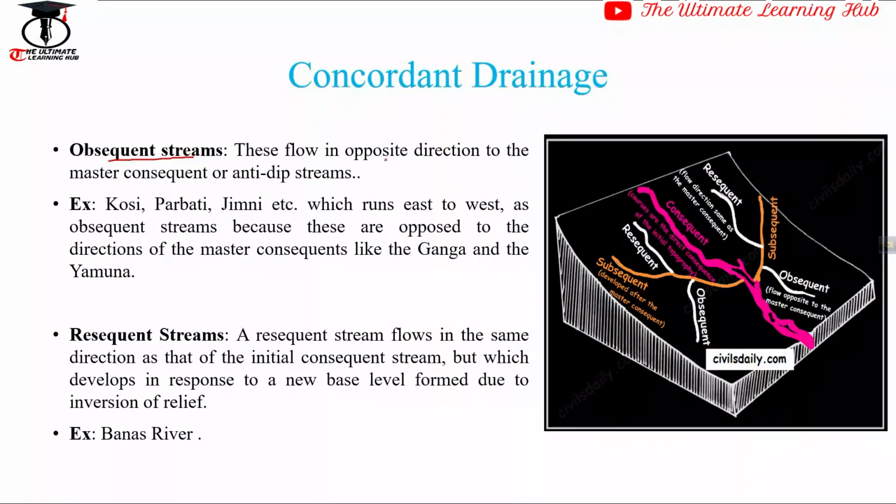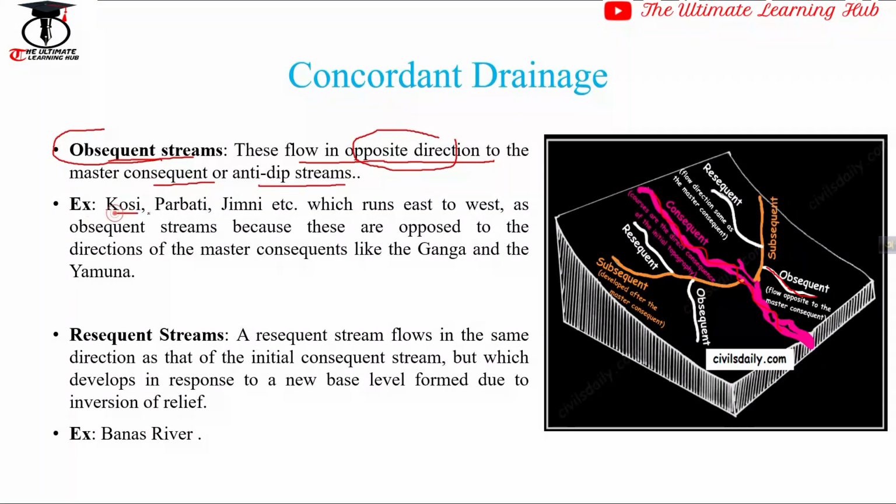These streams flow directly in the opposite direction to the master consequent streams. That is why they are known as anti-dip streams. Few minutes ago we already discussed that consequent streams are known as dip streams. As you know, obsequent streams flow in the opposite direction of consequent streams. That is why they are known as anti-dip streams, and also as obsequent streams.